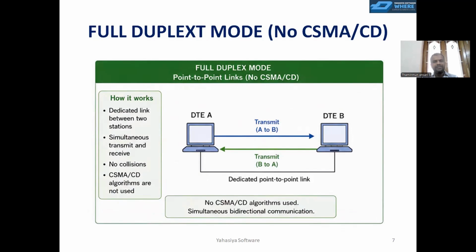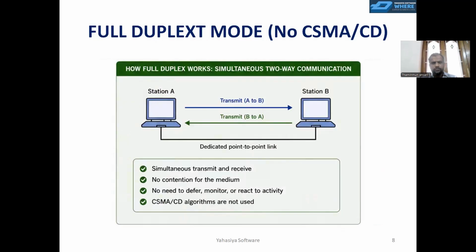In full duplex mode, we don't need any CSMA/CD. Let's see how it works. Dedicated link between two stations, simultaneous transmit and receive, no collision. The CSMA/CD algorithm is not required in this case. Those were the differences. So here we have a detailed diagram. Simultaneous transmit and receive, no contention for the medium, no need to defer, monitor, or react to the activity. The CSMA/CD algorithm is not used.